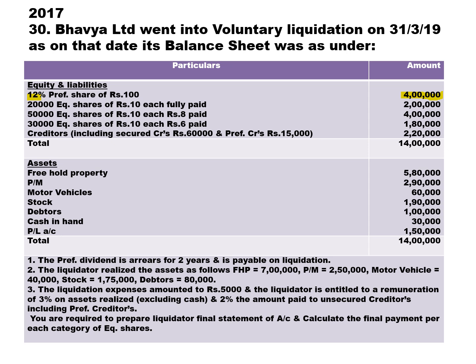Then the liquidator realized the assets as follows. He has sold freehold property 7 lakh, plant and machinery 2,50,000, motor vehicle 40,000, stock 1,75,000, debtors 80,000. The liquidation expenses amounted to rupees 5,000. So we have expenses 5,000, and the liquidator is entitled to a remuneration of 3% on assets realized except cash. So don't calculate remuneration on cash.